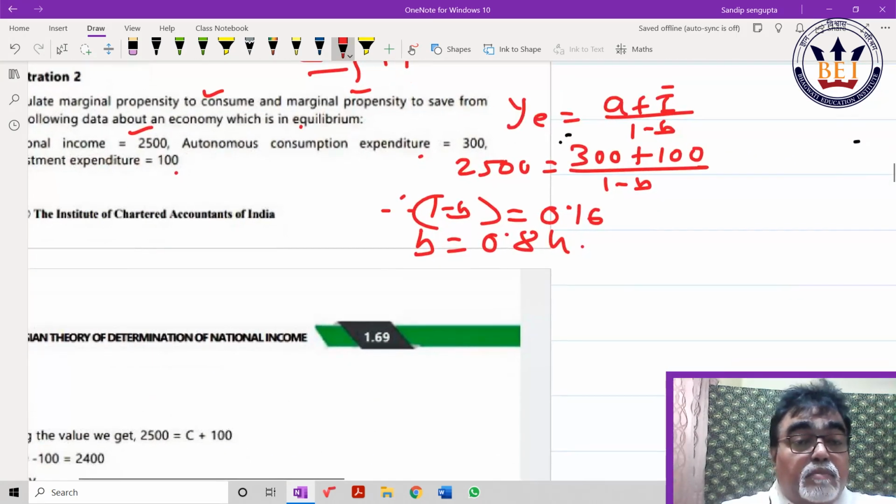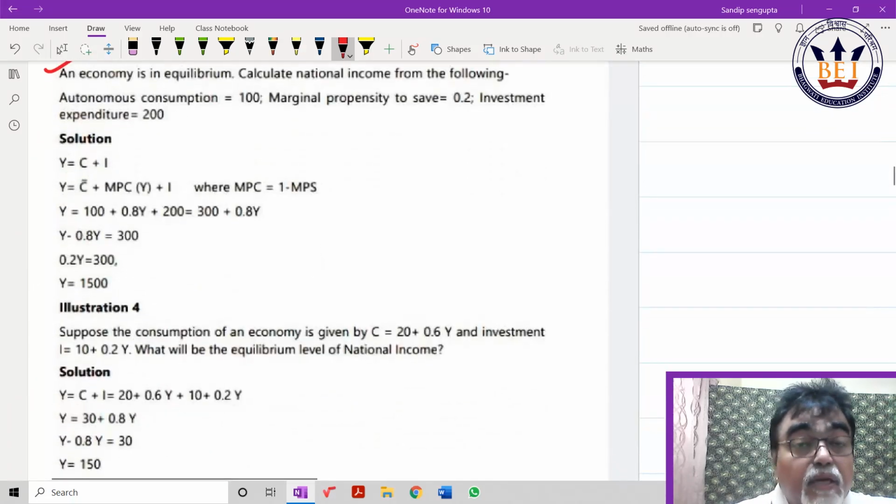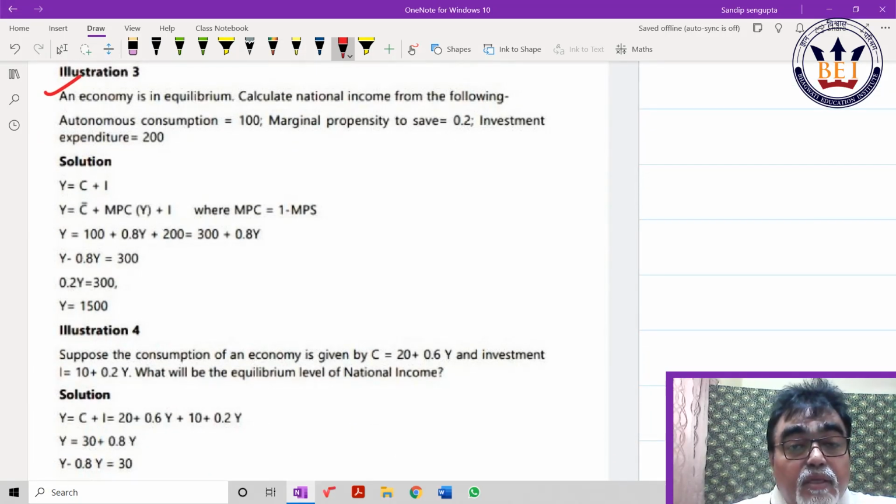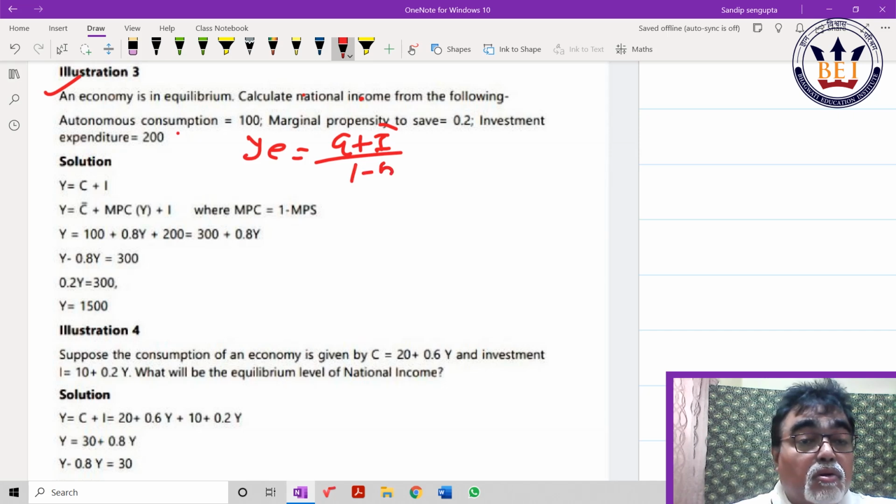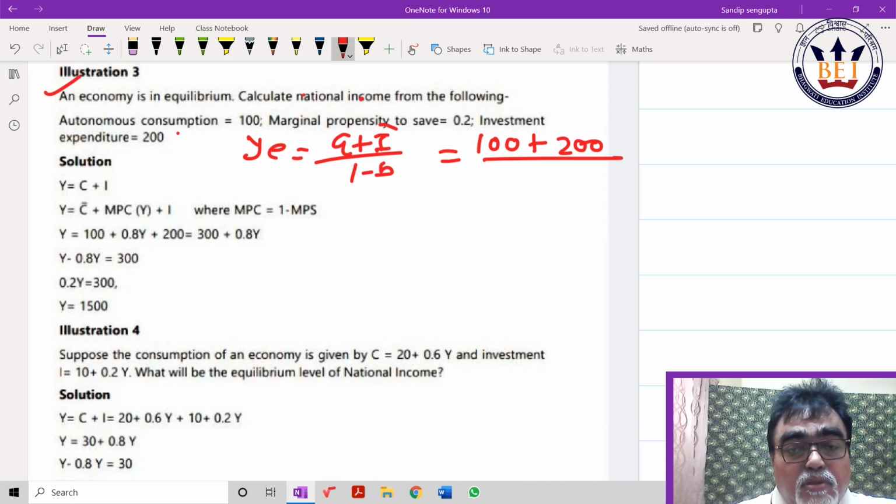The check simple way again. Equilibrium, calculate NI, autonomous given, MPS given, investment. Again practice this way. What is my formula? A plus I bar by 1 minus b. Just put the value. Calculate NI: A is given as 100, autonomous investment given as 200, MPS, 1 minus b, given as 0.2. Just check, cut to 2 minutes. 300 by 0.2, 1500.